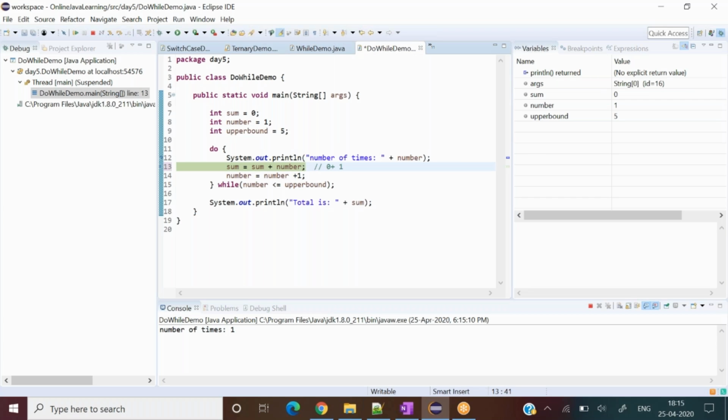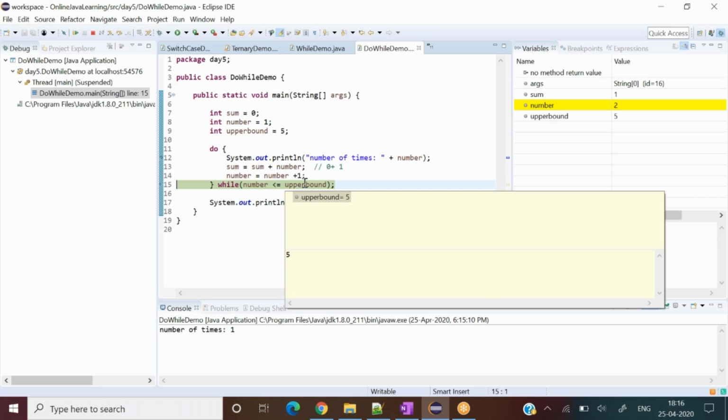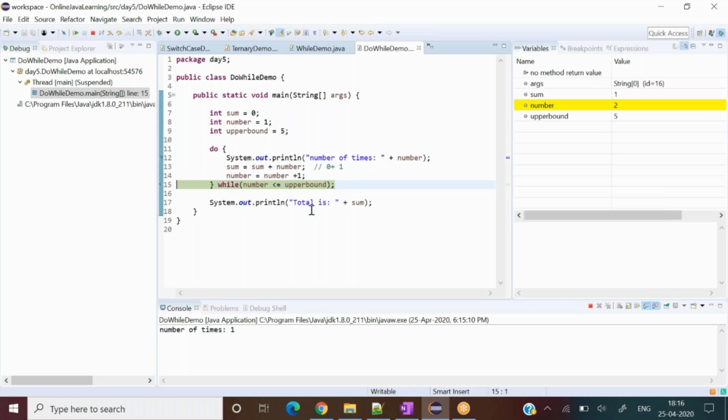See, 0 plus 1, that's why I'm writing. So it becomes 1, right? Now I'm incrementing the number by 1. So number becomes 2 now. Here see the right hand side box, yellow highlighted. Now condition is again checking, 2 is lesser than 5. My number is increasing and upper bound is fixed. 2 is less than 5. It will go one more time to the do statement, and it will say okay, number became 2. So underneath you will see down below output number of times 2.